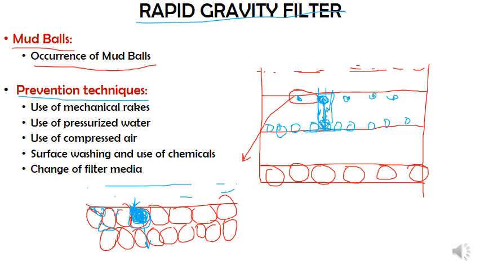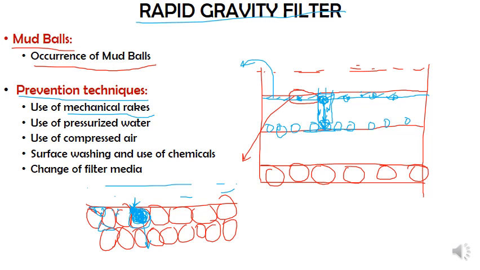The first one is use of mechanical rakes. What this means is, if you observe any formation of mud balls, even in their smallest size, you can just try to scrape off. Scrape off in the sense, we are not going to take this material out as we do in the slow sand filter, but here we will just rake or agitate the top layer.